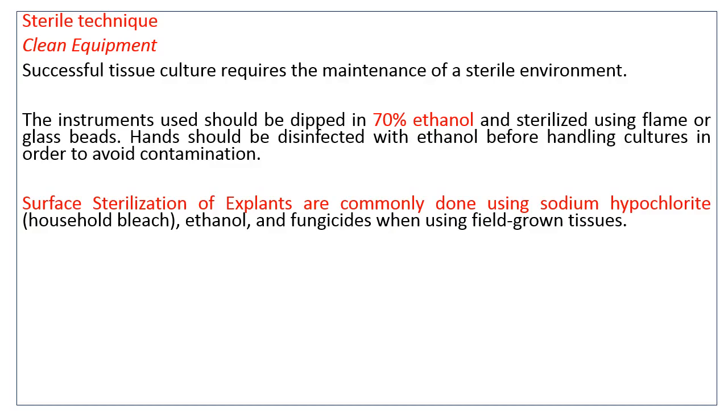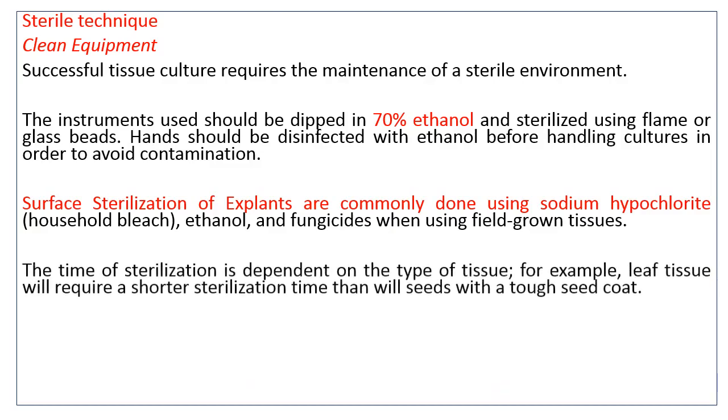This is generally carried out by using sodium hypochlorite, that is household bleach, washing with ethanol, and spraying of fungicides when using field grown tissues, because pathogens may be attached on the surface of the explant, so their removal is necessary before the explant is used in the tissue culture lab. The time of sterilization is also dependent on the type of tissue. For example, a leaf tissue that is delicate, that is soft, requires a shorter sterilization time than a seed having a tough seed coat.